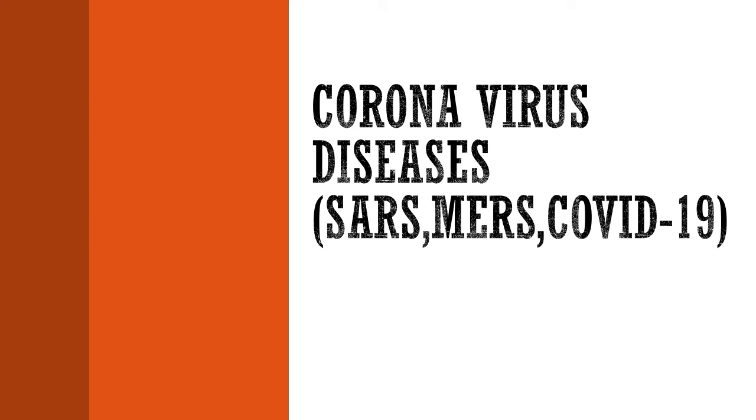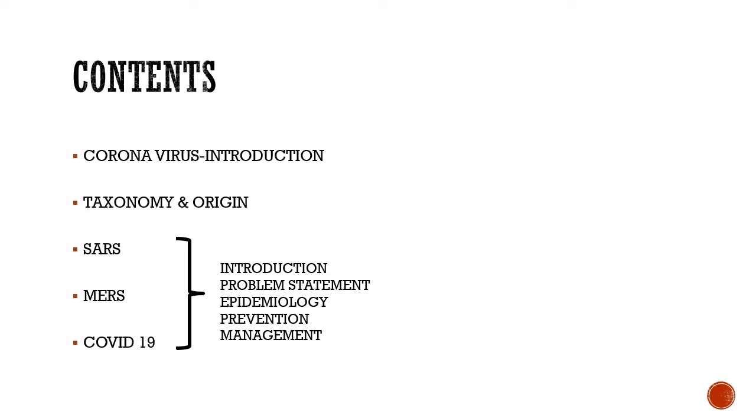So today we'll be discussing the diseases caused by the coronavirus family, that is SARS, MERS, and the recent one, that is COVID-19. Okay, so let us start with the discussion. We'll be discussing this topic under the following headings: introduction about coronavirus, and the taxonomy and the origin of the different viruses that cause diseases like SARS, MERS, and COVID-19. And individually, we'll be discussing these diseases under the headings of introduction, problem statement, epidemiology, prevention, and management. Okay, so let us start it.